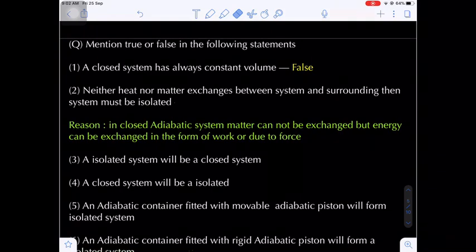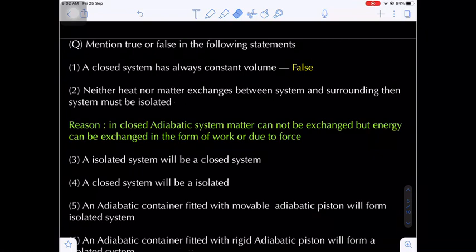Number 2: neither heat nor matter exchanges between system and surrounding, then the system must be isolated. Now, most of the students will say this is the correct statement, but this is also a false statement. Remember, I am saying neither heat nor matter exchanges between system and surrounding is called isolated system. What is the exact definition of isolated system? It is a system in which no energy exchanges, no matter exchanges.